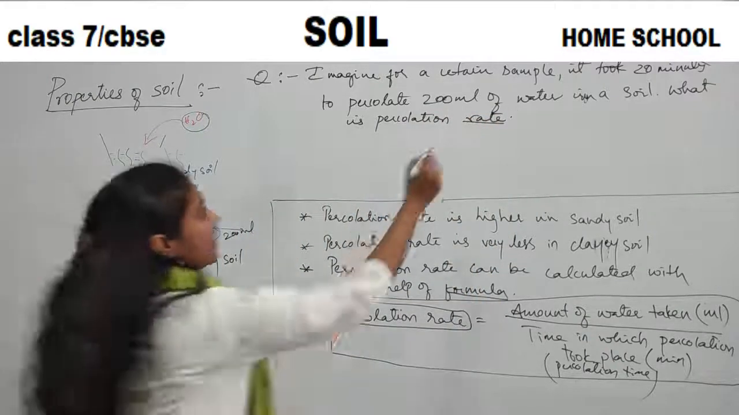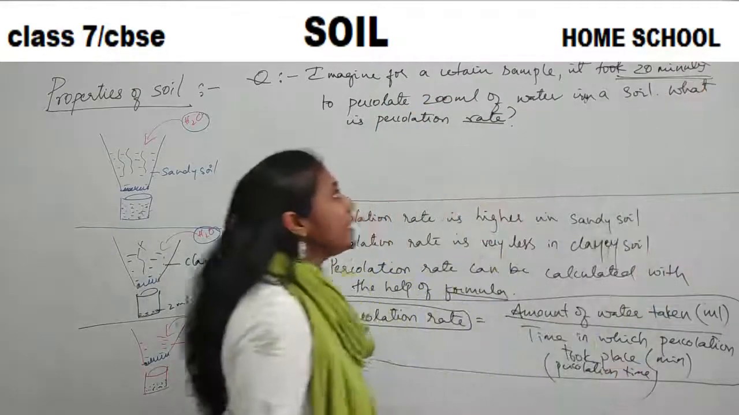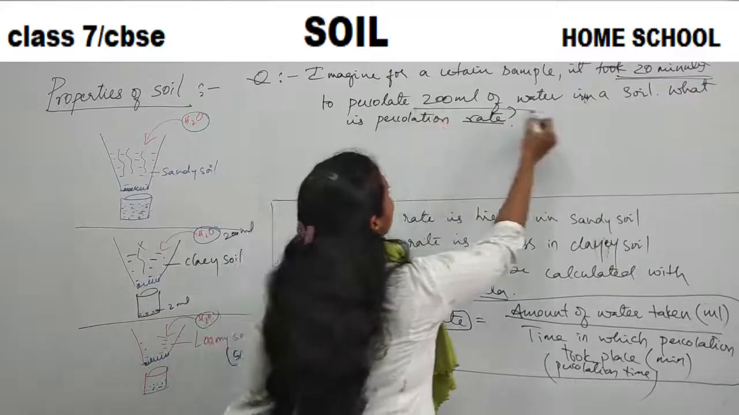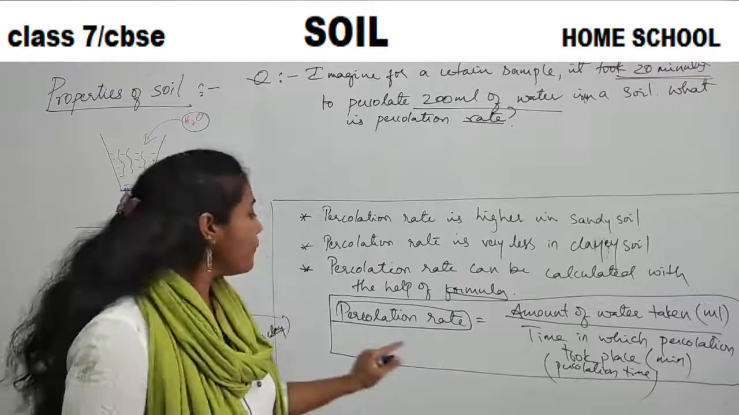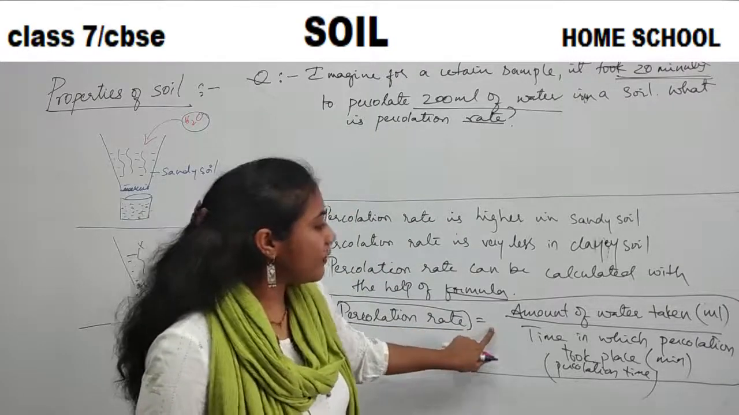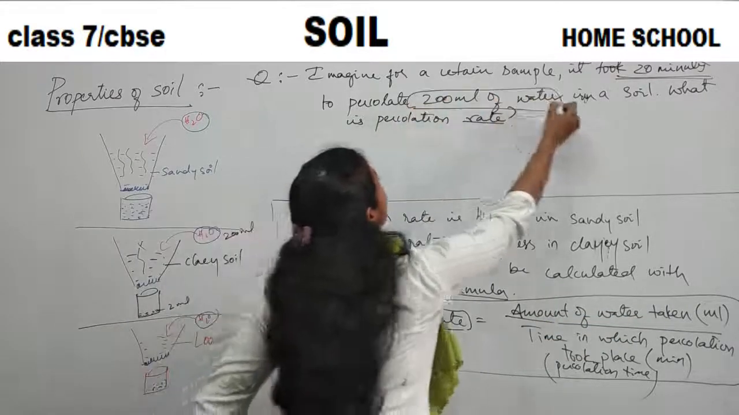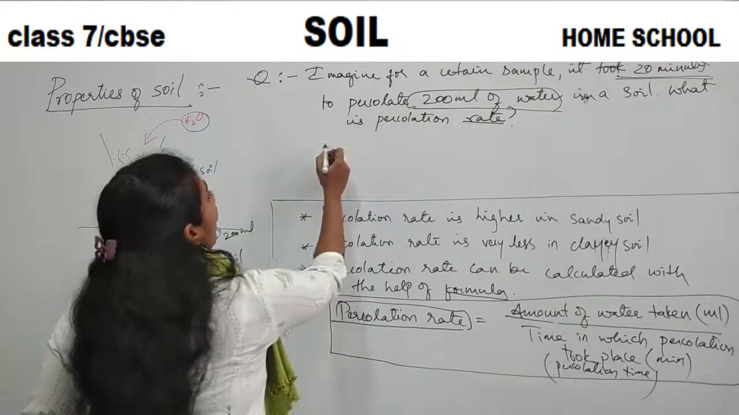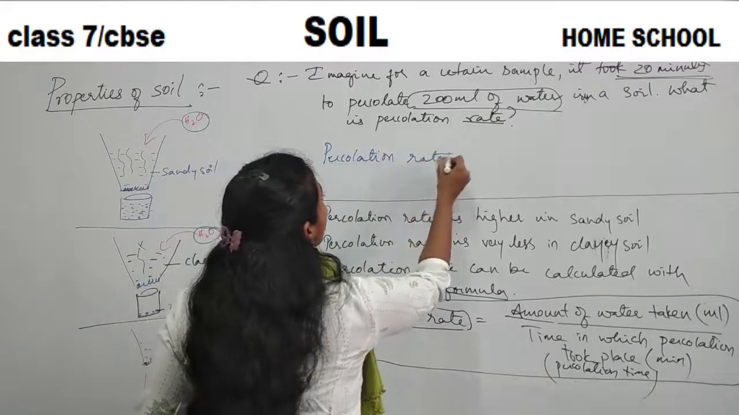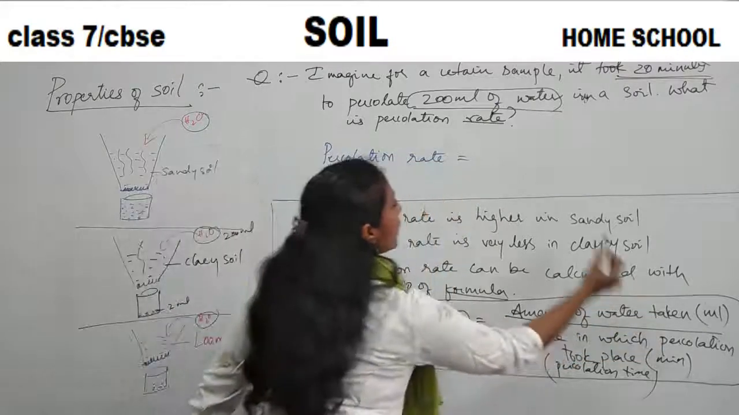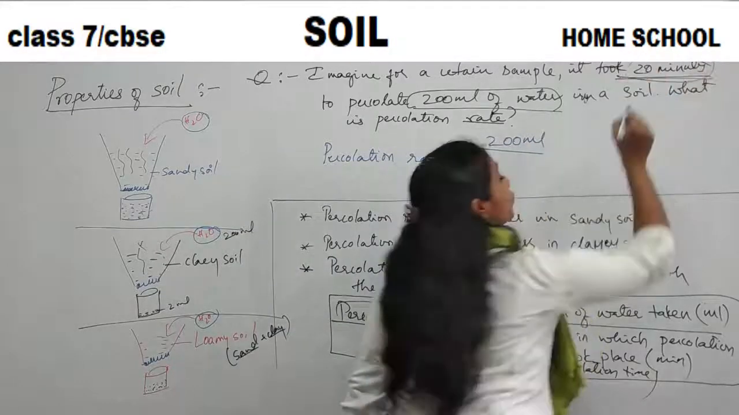Understood the question? For a particular sample, how much time did it take to percolate? 20 minutes. How much water did you take? 200 ml. So what is the percolation rate they are asking? What is the formula? Percolation rate is equal to amount of water taken. How much amount of water you took? 200 ml. Yes or no? So how do I calculate? Percolation rate is equal to the amount of water, 200 ml. So how much is the time it took to percolate?